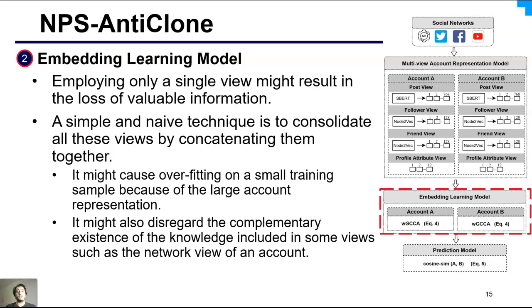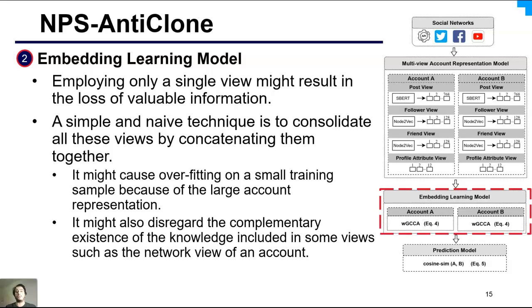In the second step, embedding layer model, the views described before include some knowledge that might be utilized to detect cloned accounts. However, employing only a single view might result in the loss of valuable information. A simple and naive technique is to combine all these views by concatenating them together.